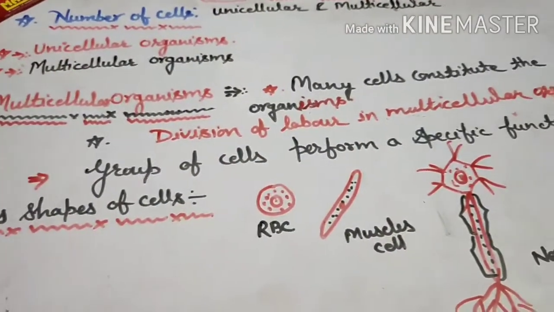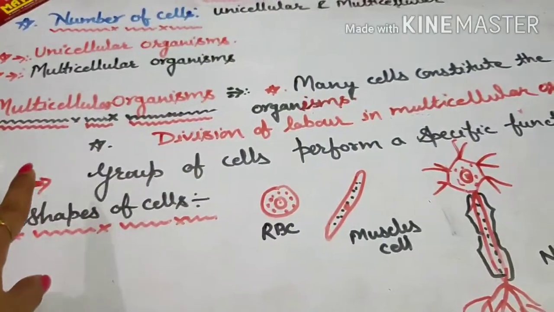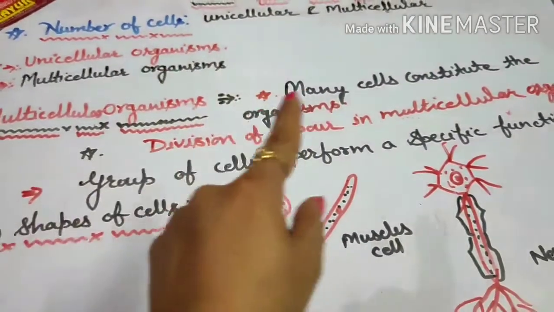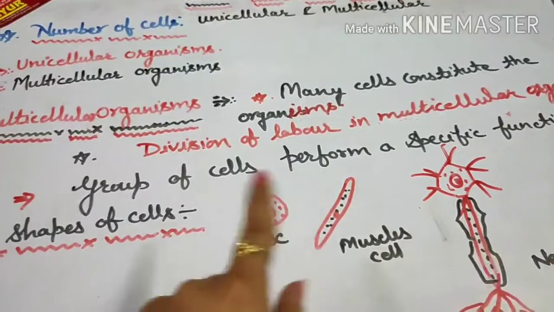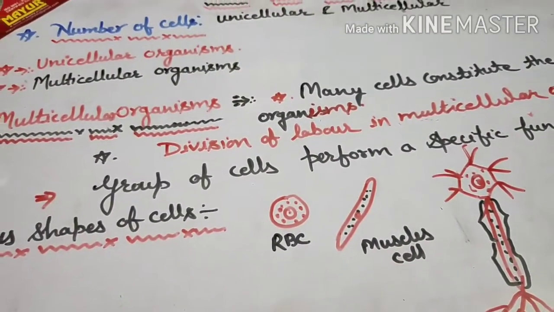Now the next one is multicellular organisms. Multi means many, so many cells constitute the organism.